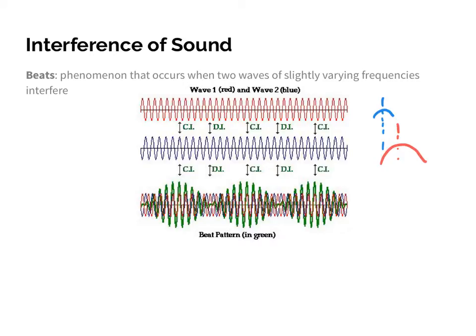Now a beat, you can see this here in green. You have the red wave and the blue wave, not perfectly in phase. There are positions along this path where you see constructive interference and positions where you see destructive interference. And notice the green pattern down here. What ends up happening is they form a resulting wave that has a very small frequency, with points of constructive interference and points of destructive interference.